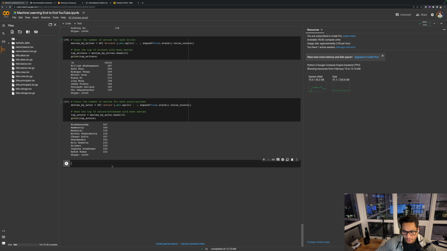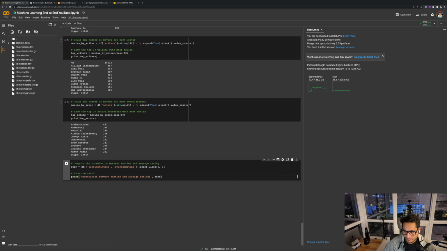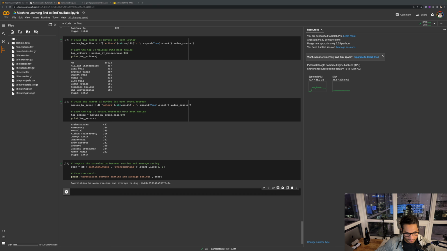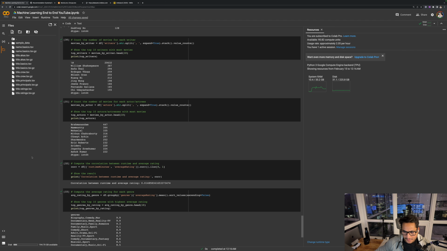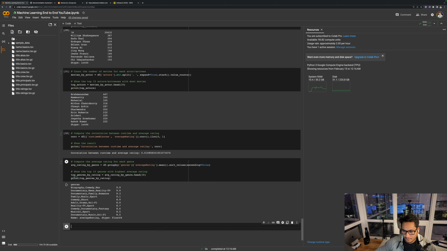After this, I wanted to check if there is any correlation between the average runtime in minutes and the rating, but I didn't find any kind of correlation here. Similarly, I tried computing correlation between the genre. Here I basically wanted to see the average rating, so which genre combination has the highest average rating, and that was biography, comedy and war, which had an average rating of 9.9, followed by documentary, news and reality TV.